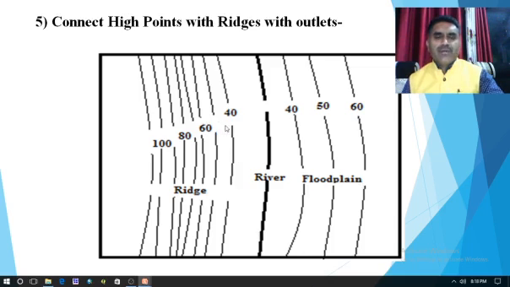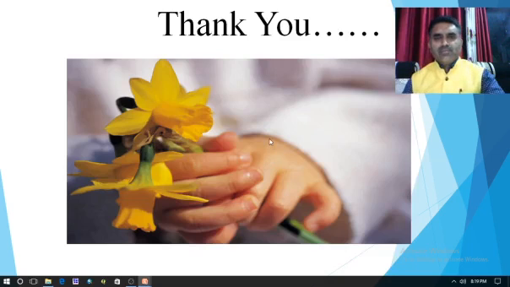While in the opposite part, due to the steep slope, there is a formation of ridge, and from that ridge water always flows towards the lower part or towards the valley, so the floodplain is formed here, while the ridge is formed here. So thus we can prepare the watershed, and we can delineate the watershed. So these all 5 steps are important in the delineation of watershed. Today we stop here. Thank you.